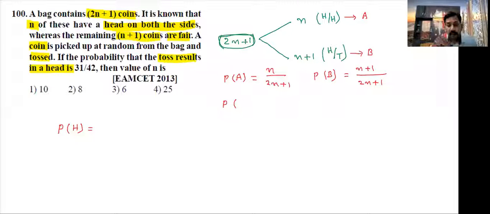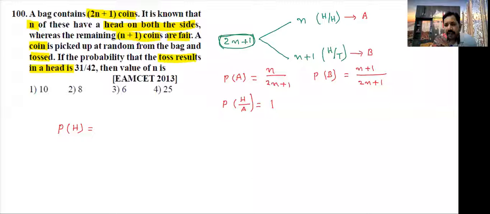Now what is the probability of getting head, whenever we are drawing a coin in first bag? Already you know very well, in first bag, whatever coins are there, both the sides are head only. What is the probability? 1. Both the sides head means however many times you toss the coin, the result is head only. Only one result is possible.